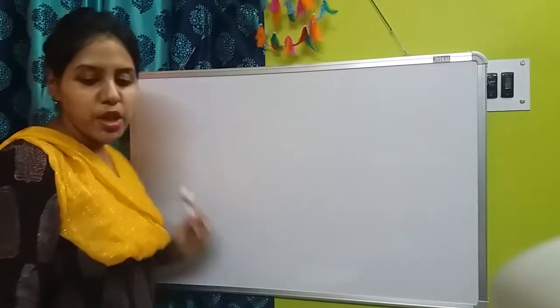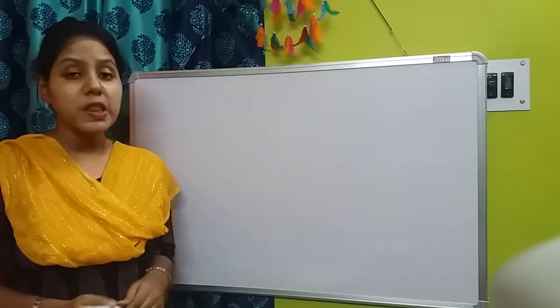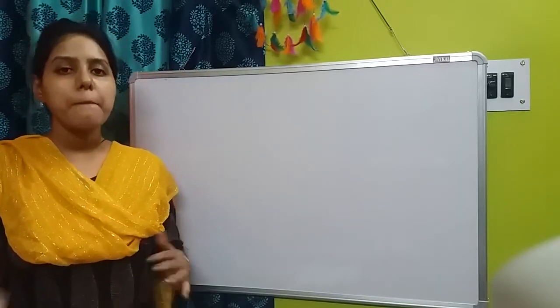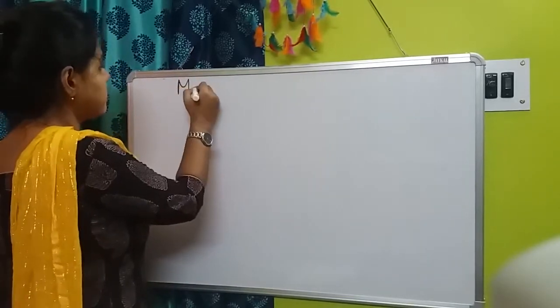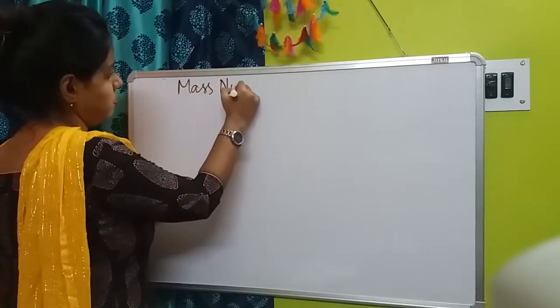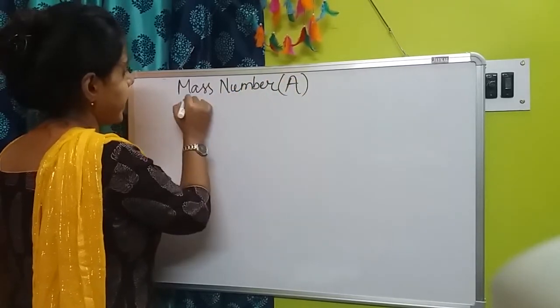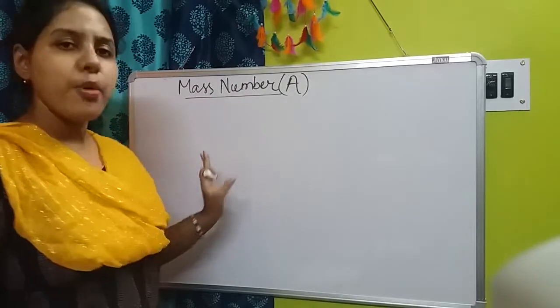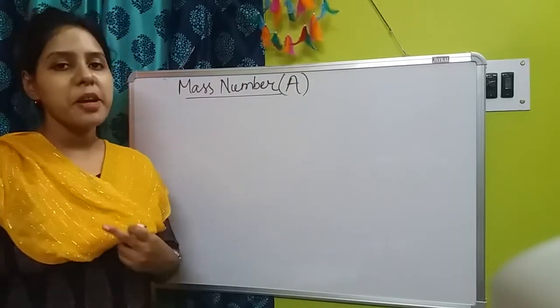So how could we distinguish different types of atoms from each other? The main property of an atom by which we could distinguish them is mass number, denoted by capital A. Already you have learned these things in class 10. So what is mass number?